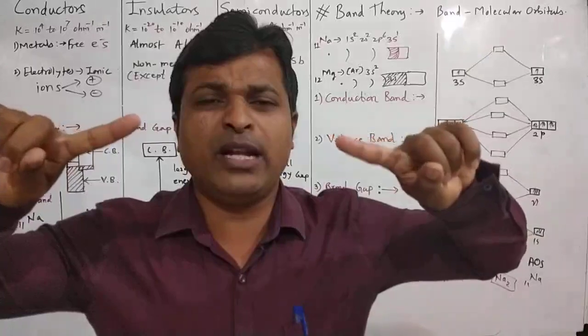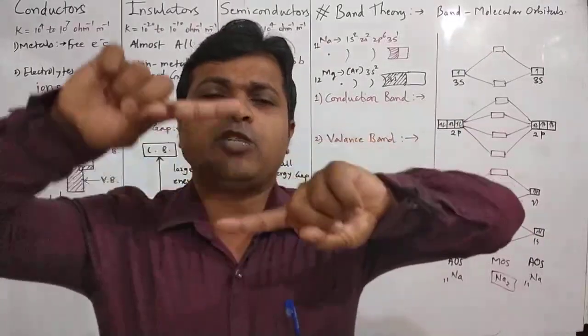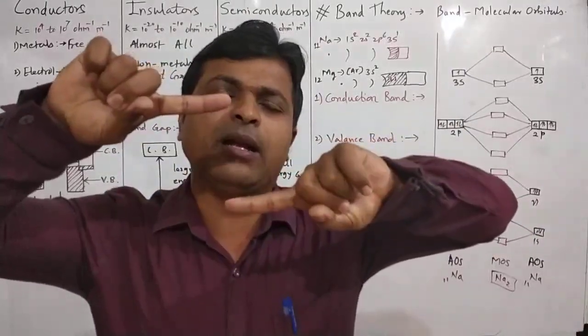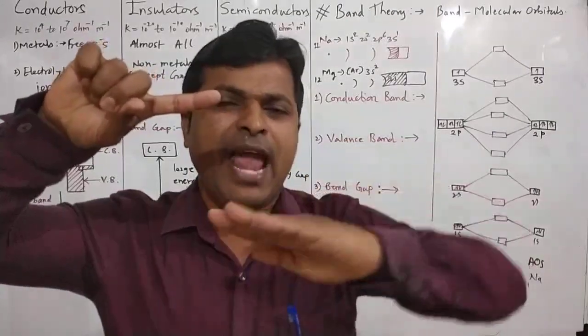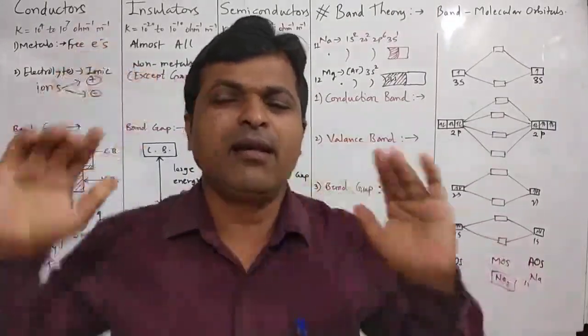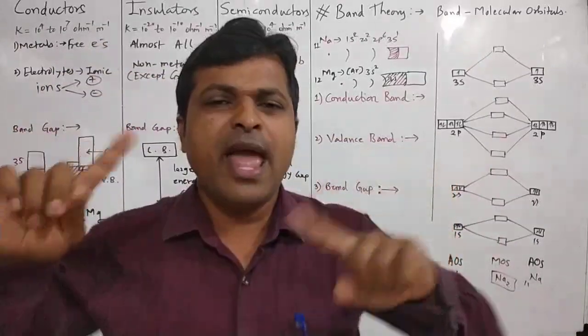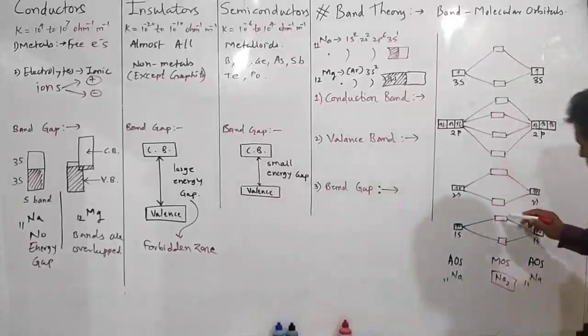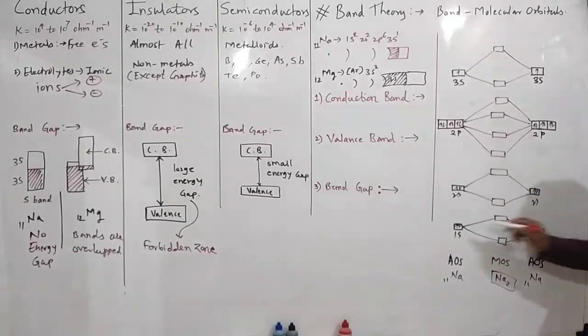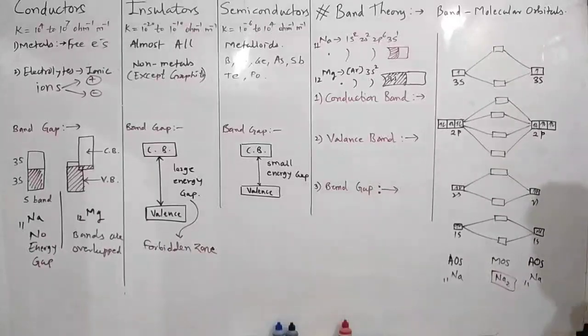Once they overlap, one is a bonding molecular orbital, which has less energy than the atomic orbitals, and one is an antibonding molecular orbital, which has more energy than the bonding molecular orbital and the atomic orbitals also.